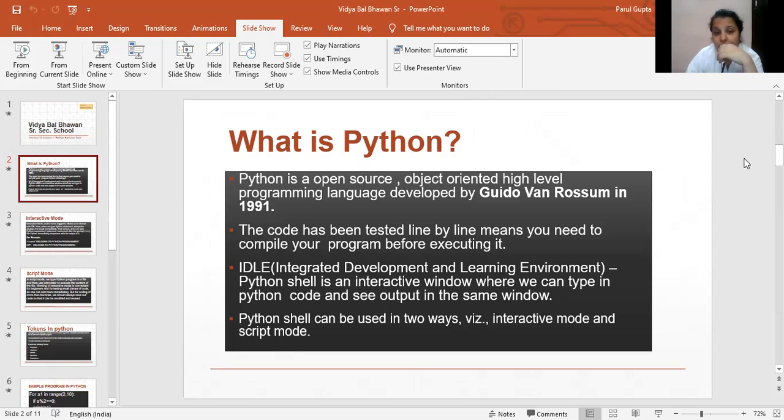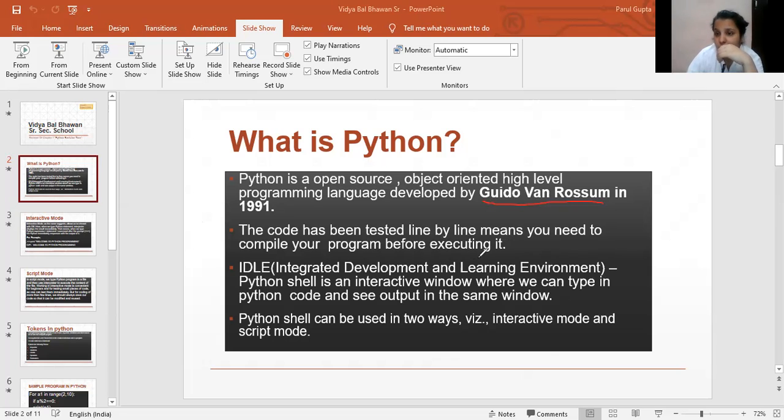I believe that you all know, if somebody asks you what is Python, you will be able to answer. So what is Python? Python is an open source, object oriented, high level programming language. It is a pure high level programming language which was developed by Guido van Rossum in 1991, as it has been written here. Clear? Then the code is tested line by line.